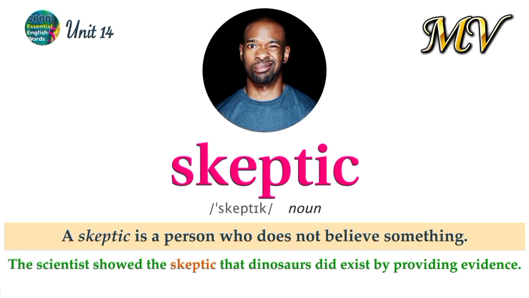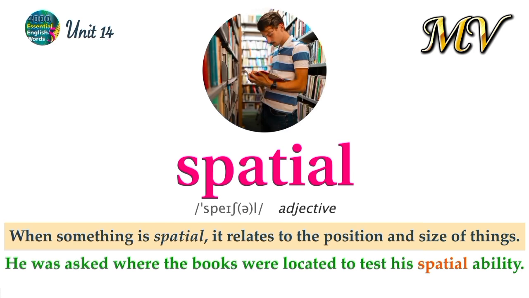Skeptic. A skeptic is a person who does not believe something. The scientists showed the skeptic that dinosaurs did exist by providing evidence. Spatial. When something is spatial, it relates to the position and size of things. He was asked where the books were located to test his spatial ability.